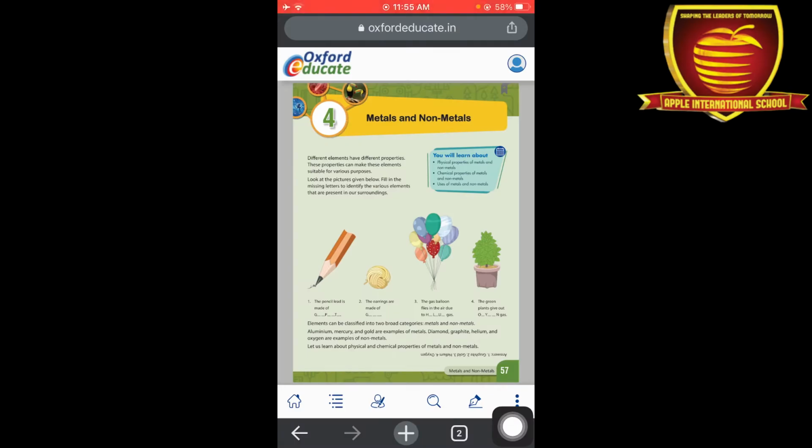Hello everyone. Today we start our chapter number 4, class 8, that is metals and non-metals. In this chapter, mainly we talk about the different properties of metals based on physical and chemical properties, and the uses of metals.